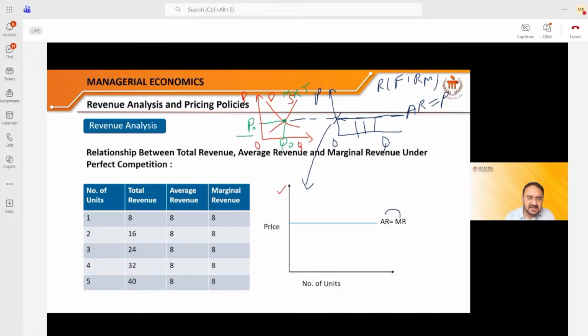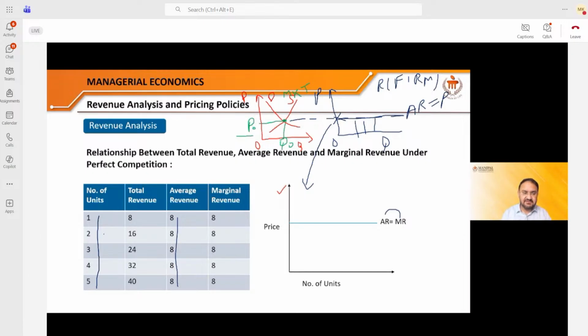You just see, this is the number of units produced by a company, right? And the price charged by this company will be the same. So whether the company sells the first unit, second unit, third unit, fourth unit, fifth unit, they will keep the same price. Why will they keep the same price? Because they cannot change the price unless the market says so.